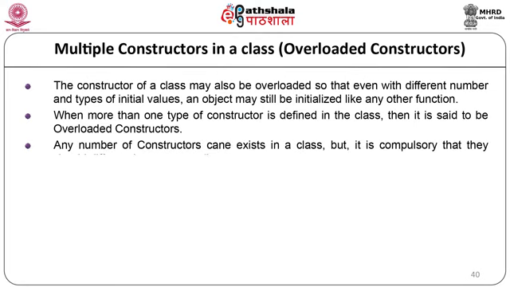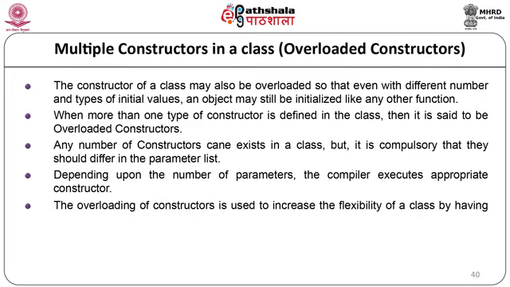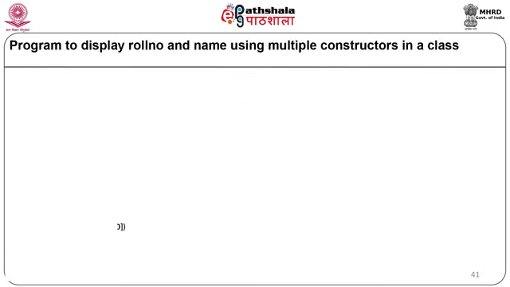Any number of constructors can exist in a class, but it is compulsory that they differ in the parameter list. Depending upon the number of parameters, the compiler executes the appropriate constructor. The overloading of constructors is used to increase the flexibility of a class by having more than one constructor in a single class. Let's see a program to display the roll number and name using multiple constructors in a class.